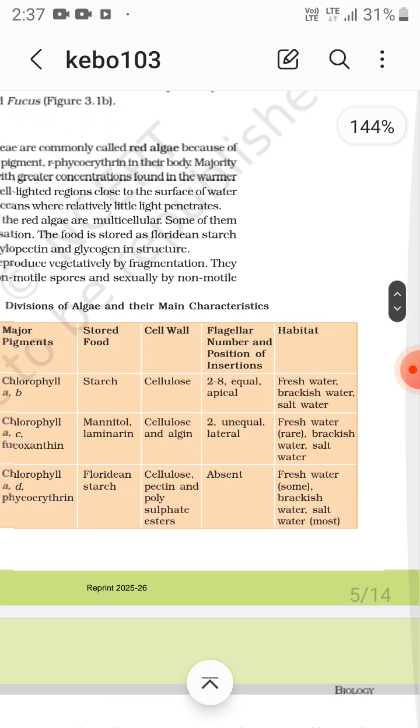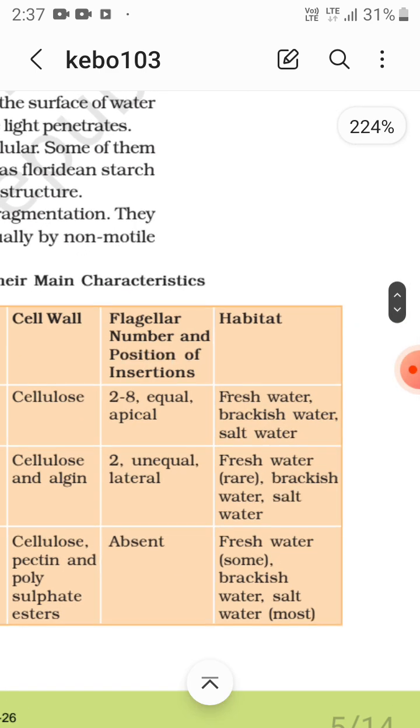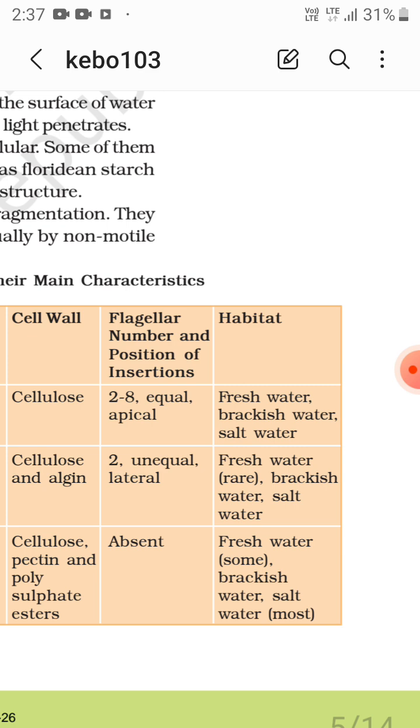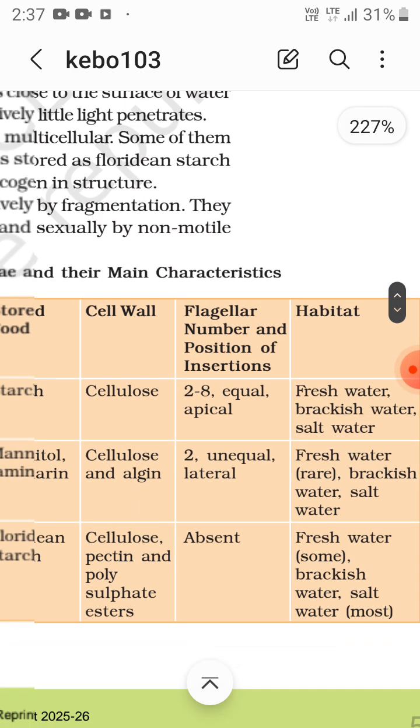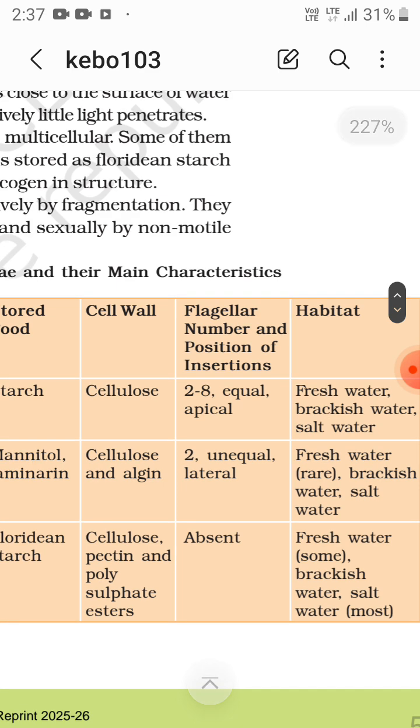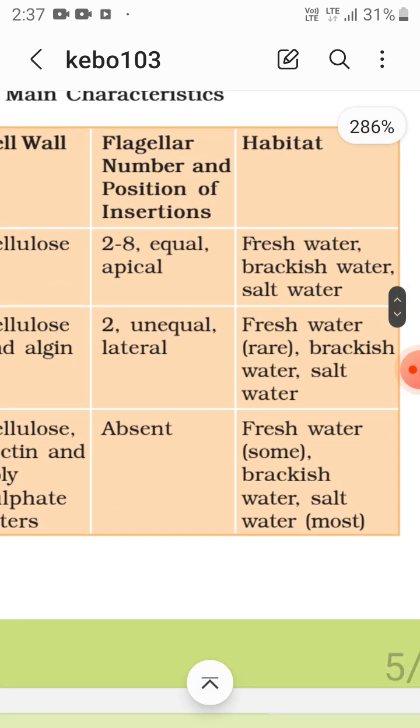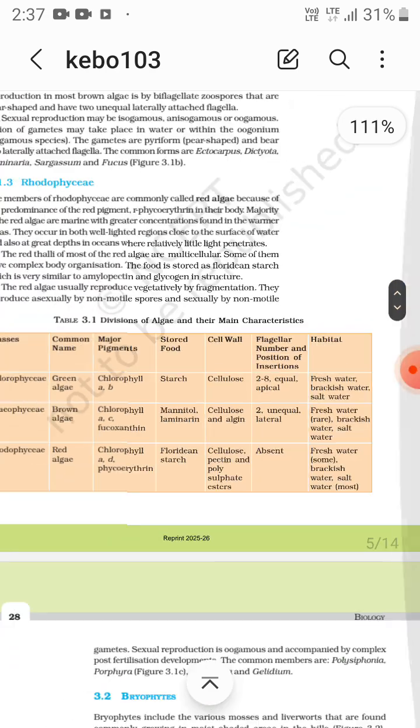Then flagellar number and position of insertion: 2 to 8 equal apical in the green algae, and 2 unequal lateral in the brown algae, and absent in red algae. So habitat is not that important.